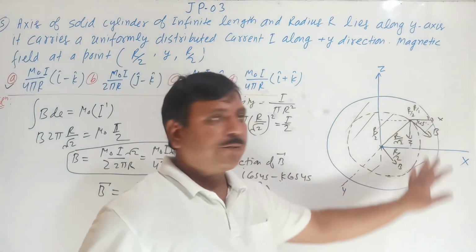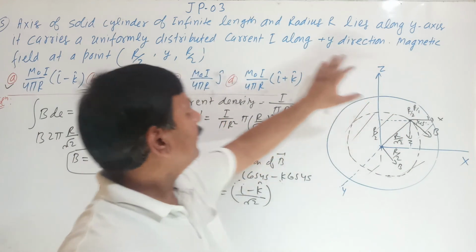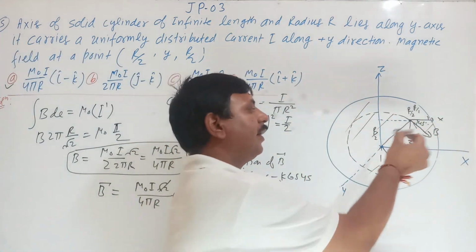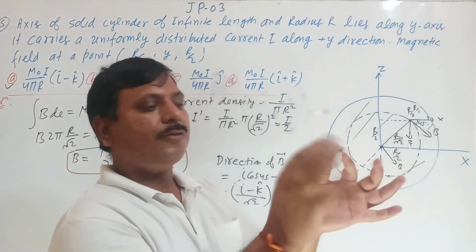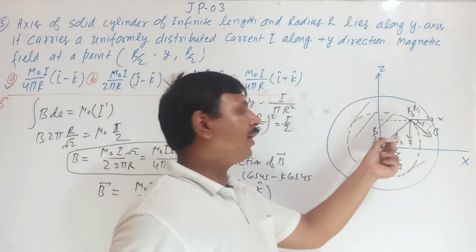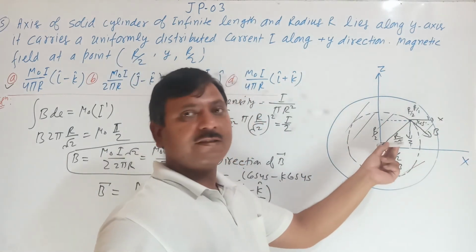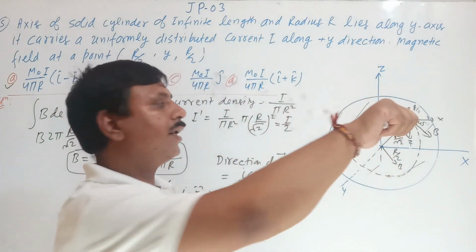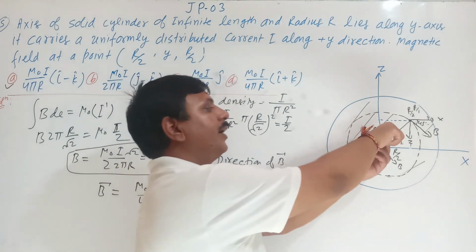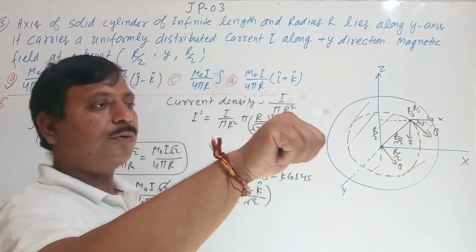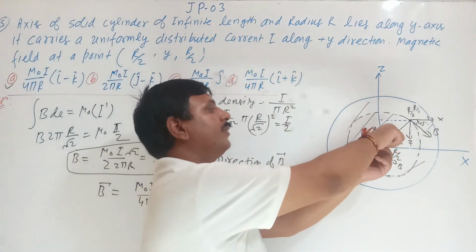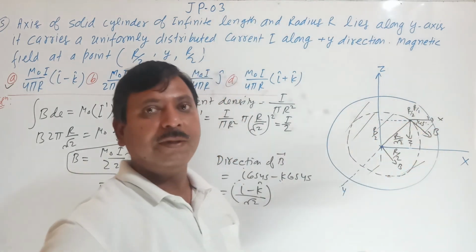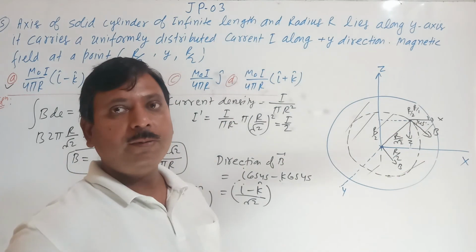Once again, listen carefully. This I have taken as a solid cylinder. Current is flowing along the positive direction of y-axis. How are we giving the magnitude and direction? The direction is given by the right hand thumb rule. Thumb will be along the positive direction, so this will be along the tangential. This will be the direction of B. First thing, and what will be the magnitude?